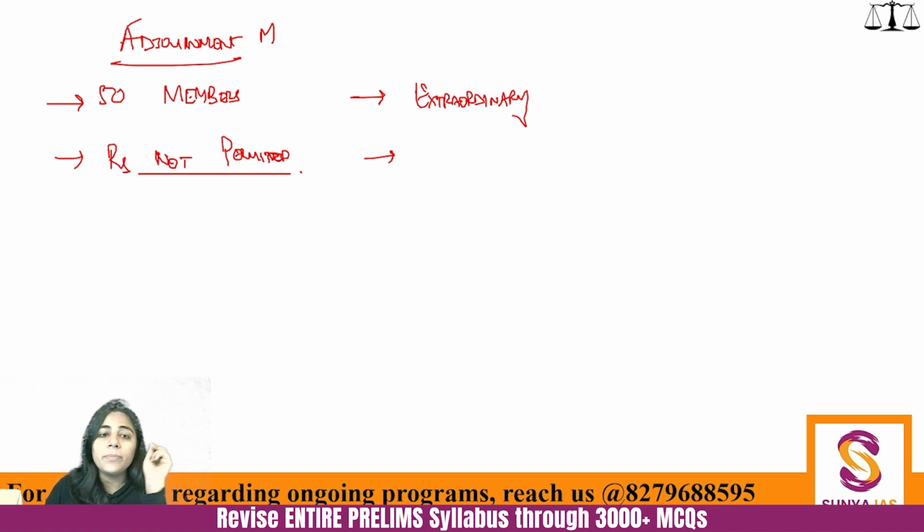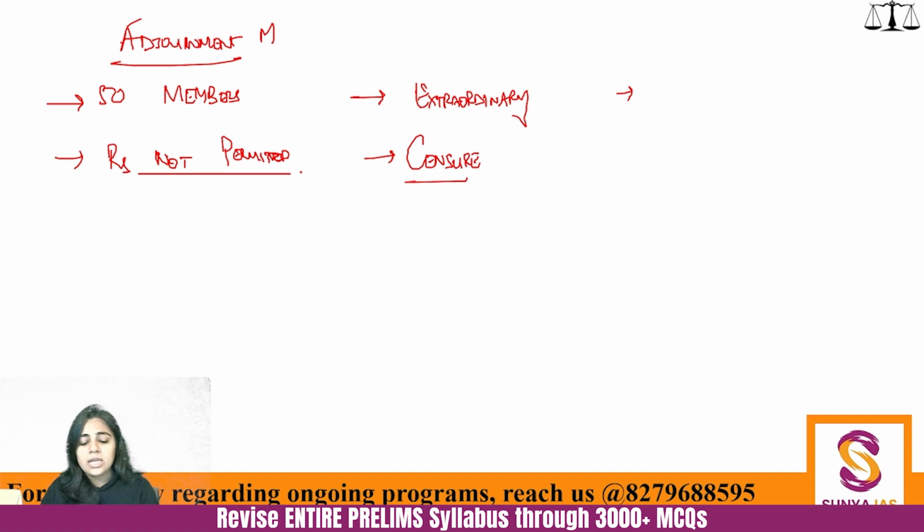When an adjournment motion is passed, it gives a reflection that there is a censure against the government. Censure means confidence in the government is declining, accountability is reducing, right? So whenever this discussion comes into the picture, the discussion for an adjournment motion should not be less than 2 hours 30 minutes.